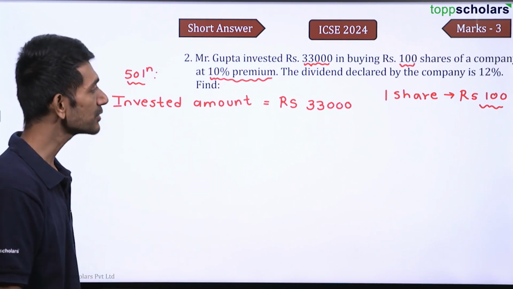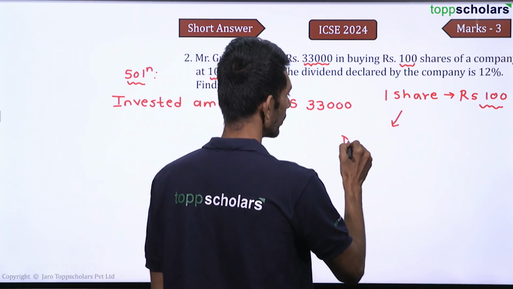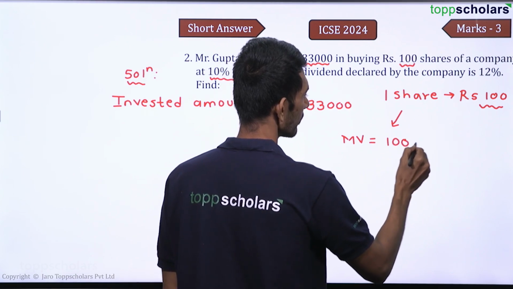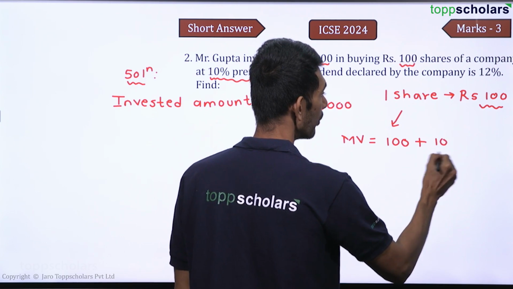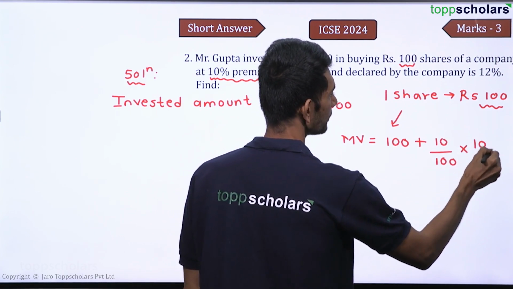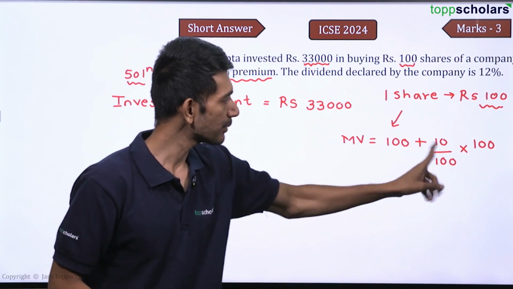The price is increased by what? 10%. So can I say the market value of the share will be 100 rupees plus 10% more, that is 10% of 100. 100 rupees is the actual price of the share plus 10% of 100.